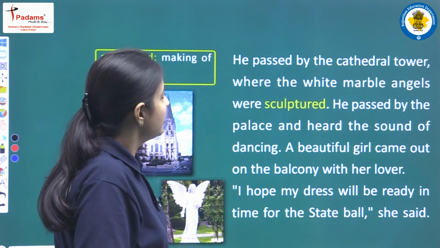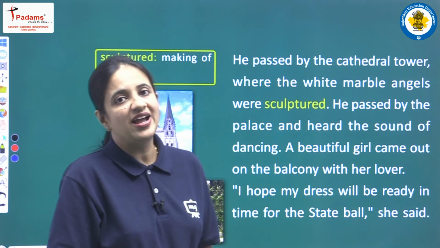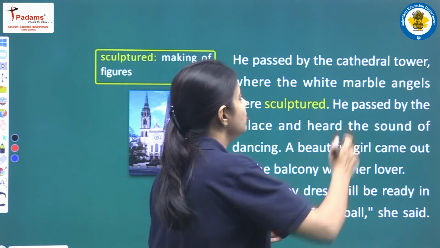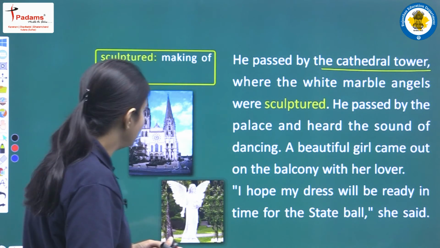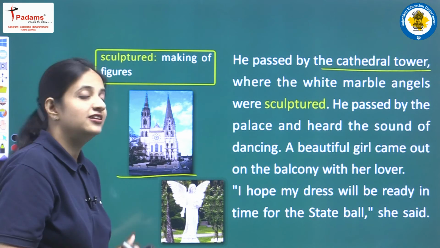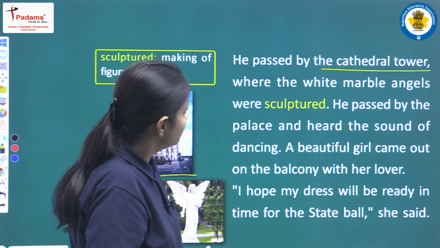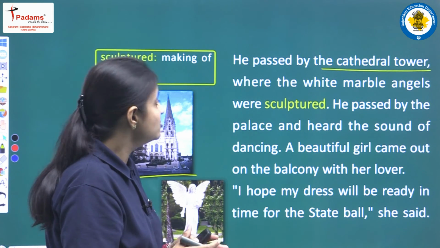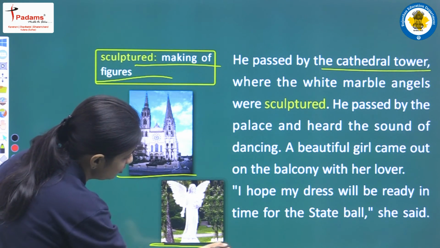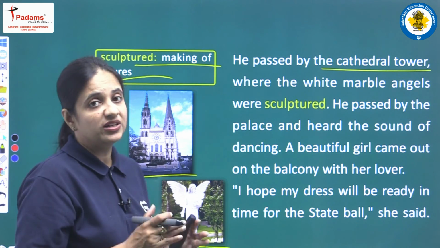He passed by the cathedral tower where the white marble angels were sculptured. So while he was flying over the city, on his way there was one cathedral tower. Cathedral tower means church. In this picture we can see such a kind of church, such a cathedral tower was there. So he passed by that tower, and on that tower there were white marble angels sculptured. Sculptured means making of figures, and these are the angels of white color marble. So such kind of sculptures were there over that church.